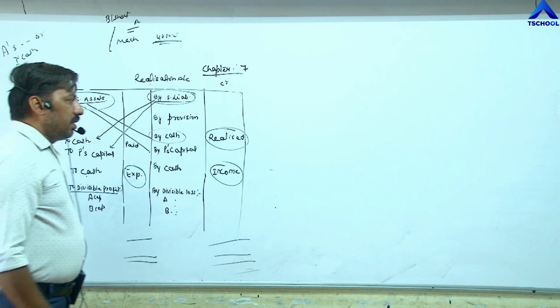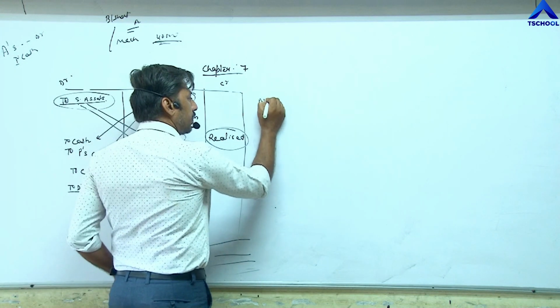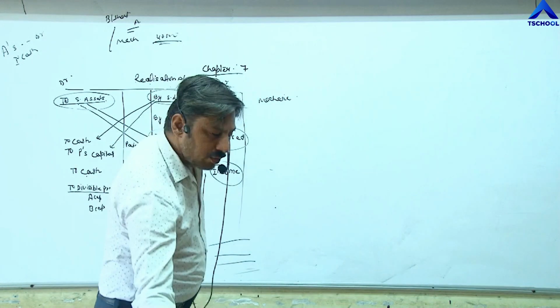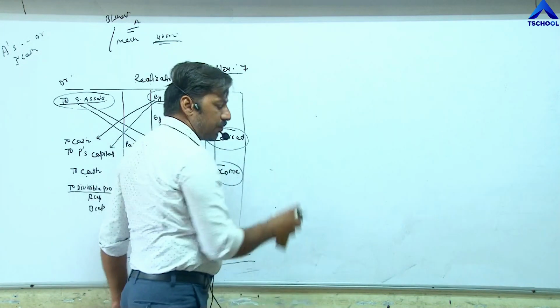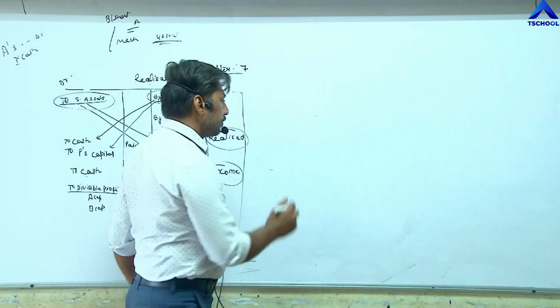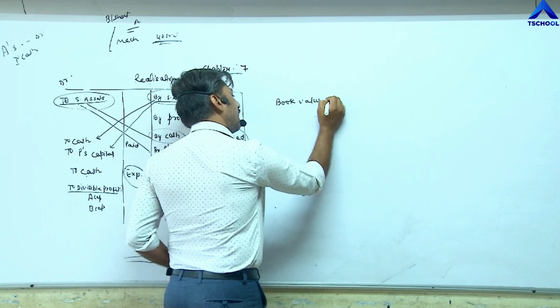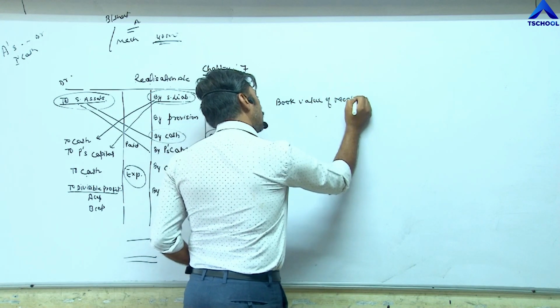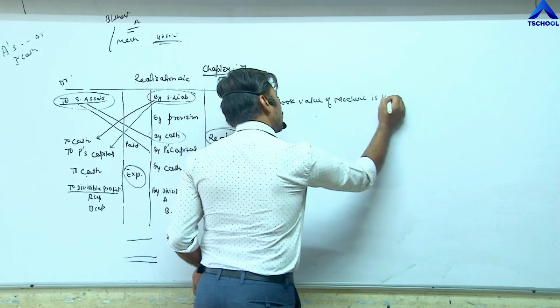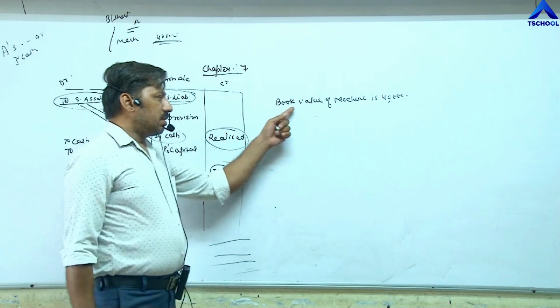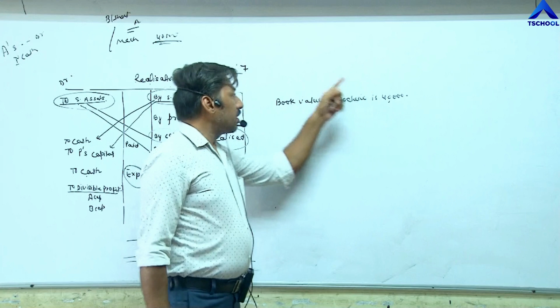But if in the question it is only written that the book value of machine is 40,000, book value means value which is given in the balance sheet.